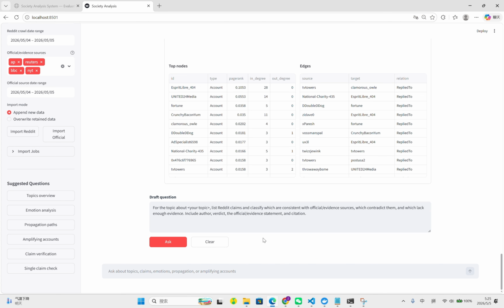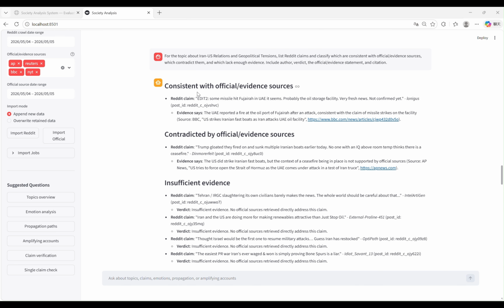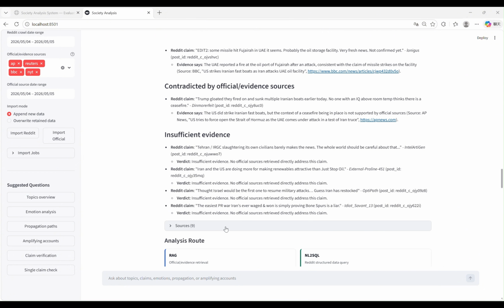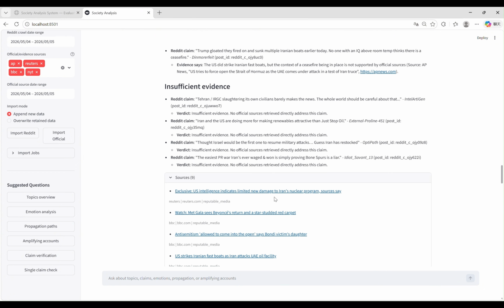The next one is claim verification. This question mainly searches for claim verifications or evidence from the official dataset sources for the topic we select, to verify if it is true or not. And as you can see, the result shows that for the selected claim, we have one consistent evidence and one contradicted evidence. So it comes to the result that the claim has insufficient evidence. And you can also go through the resources we retrieved from the official dataset.